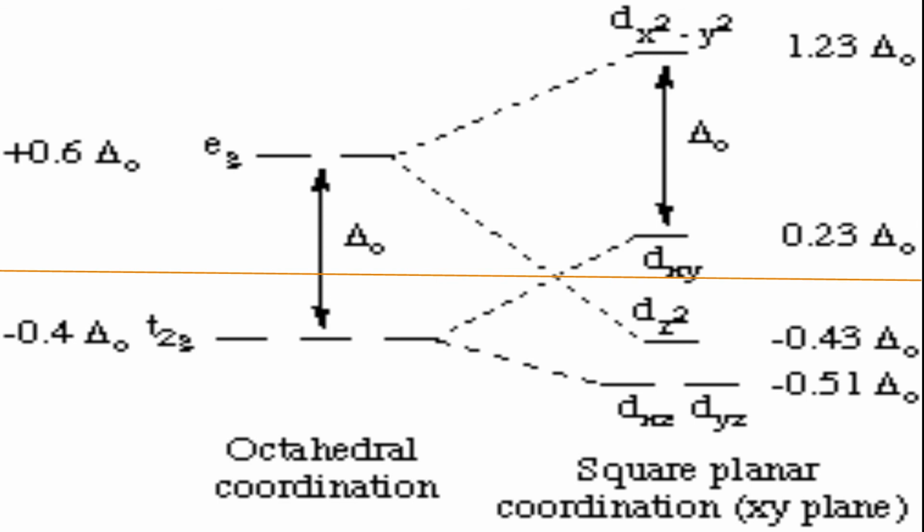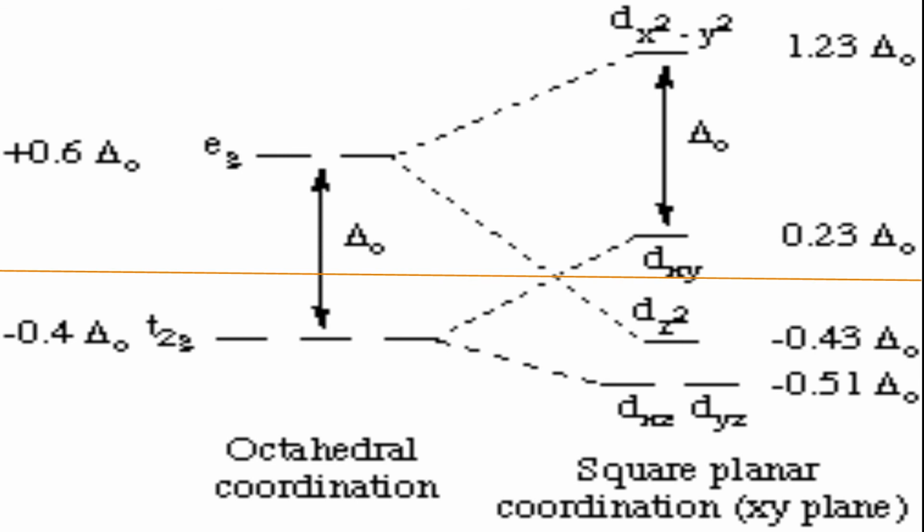If you find the energy gap between the lowest split orbitals, that's dxz and dyz, and the highest split orbital, that's dx square minus y square, we get the answer 1.74 delta O. This means in square planar, the splitting is so large that it is almost double that of octahedral complexes.